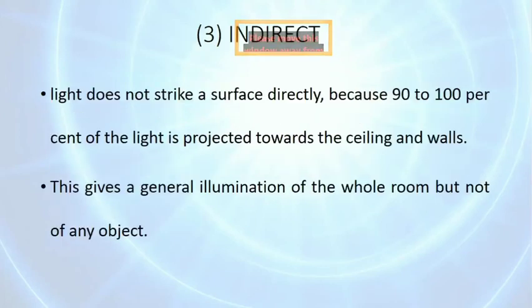In indirect lighting, light does not strike a surface directly, because 90 to 100% of light is projected towards the ceiling and walls. This gives general illumination of the whole room but not of any object.